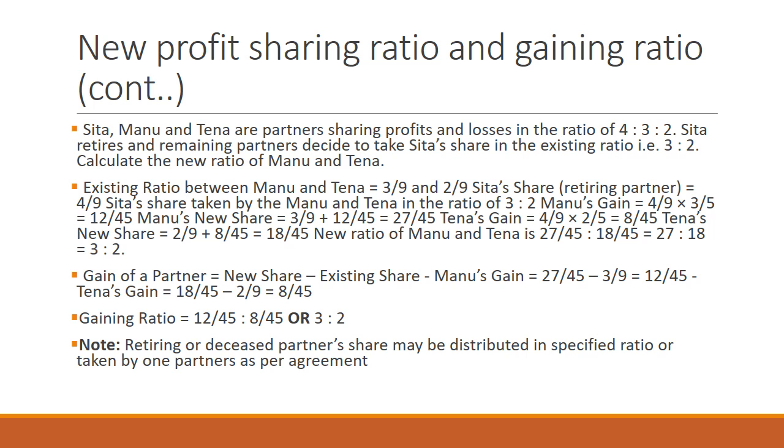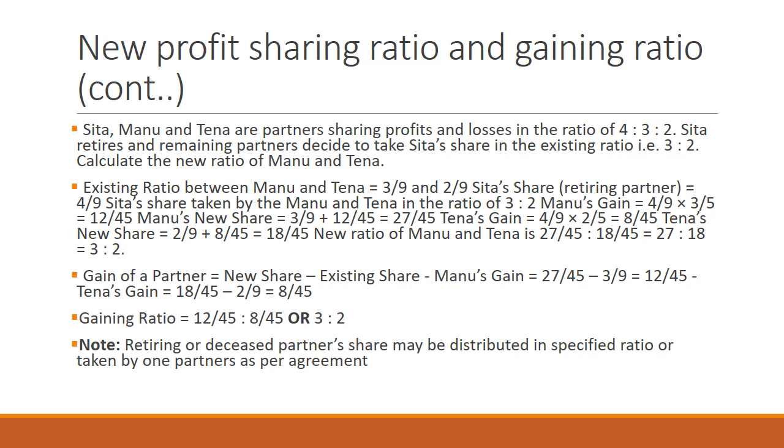So the existing ratio, the old ratio, between Manu and Tena: Manu gets 3 out of 9, and Tena gets 2 over 9, and Sita, the retiring partner, used to get 4 over 9.